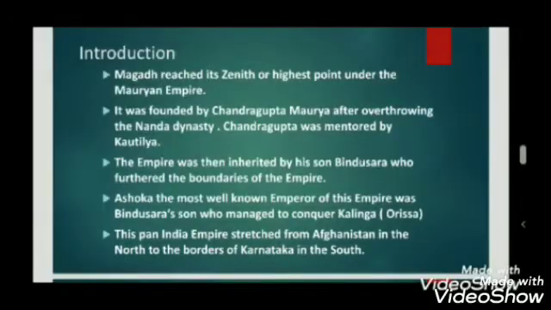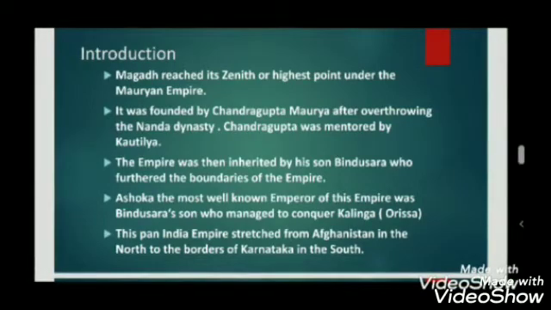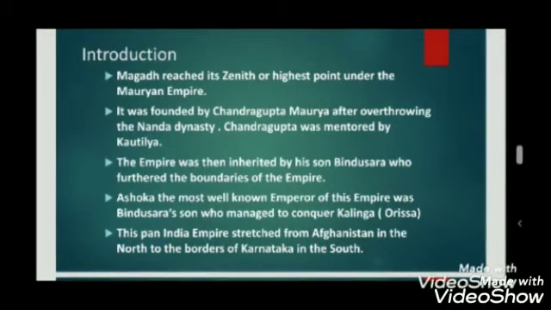We have seen how Magadha became the most powerful of the 16 Mahajanapadas, owing to several factors which helped in attaining this position. But it was during the Mauryan Empire or Mauryan dynasty that Magadha attained its zenith, that is, its highest point. But during the Mauryan time, do remember that Magadha ceased to be a Mahajanapada, but rather became the political center or the nerve center where the capital city of the entire empire was situated, and where obviously the emperor also resided.